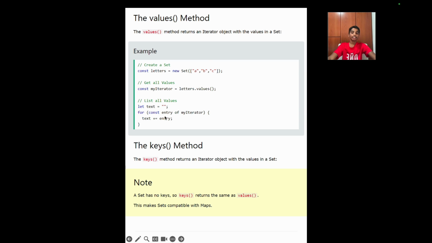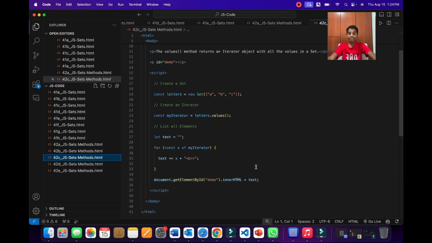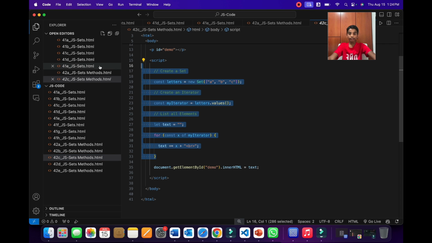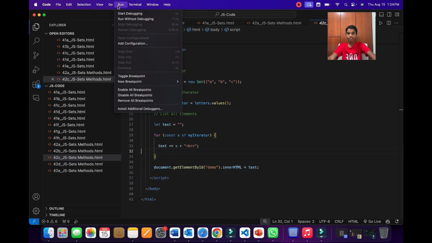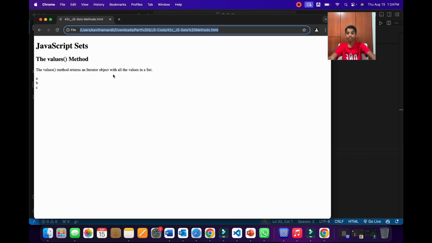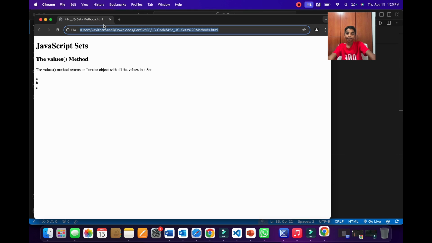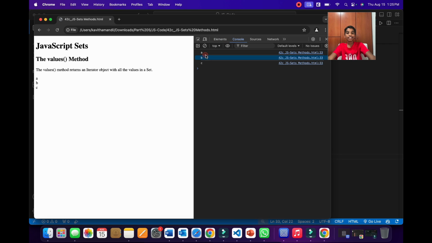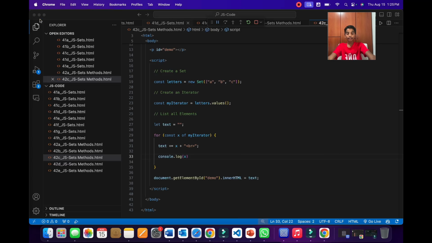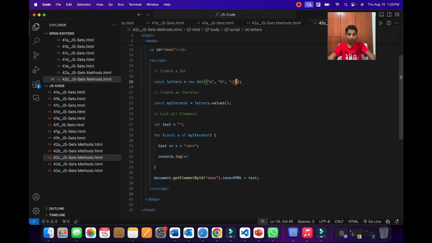So now let's look at this example using Visual Studio Code. So as you can see in this example over here, this is the example from the PPT. So if you run this using Chrome, as you can see, it will display the items in the set. But you may ask over here, what is happening to the variable x? So now let's look at this using the console.log method. So now when we run this using Chrome and press inspect and go to the console, as you can see, it is writing ABC. And as you can see over here also we have ABCD, ABC.